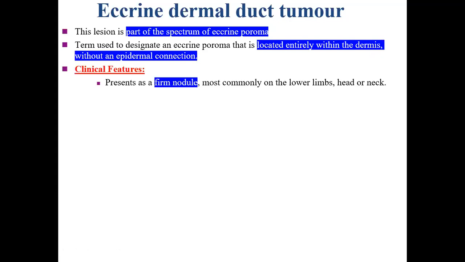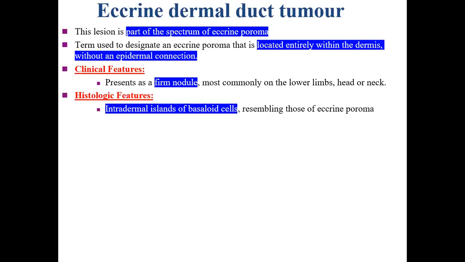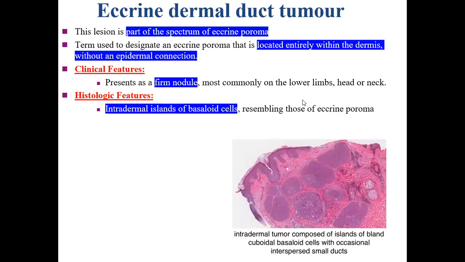Clinically, it presents as a firm nodule, mostly on the lower limb and sometimes on the head and neck. There are intradermal islands of basaloid cells resembling those of eccrine poroma. These are the intradermal basaloid cells, but usually there is no connection seen. And if the connection is seen, then it is eccrine poroma, not eccrine dermal duct tumor. Management is excision.